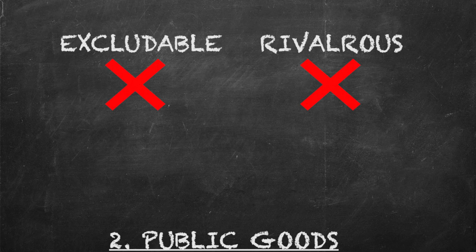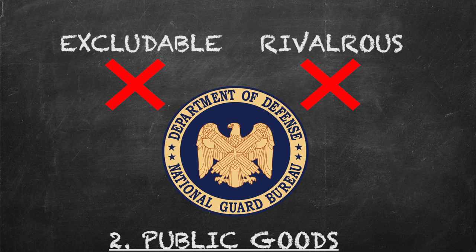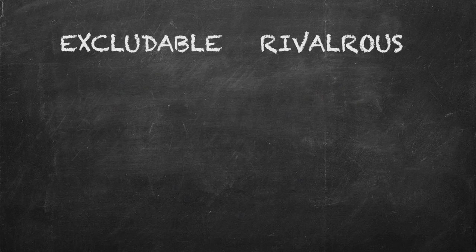Let's look at public goods. Public goods are neither excludable nor rivalrous. People cannot be prevented from using a public good, and one person's use of a public good doesn't reduce another's ability to use it. A country's national defence system is an example of this. It protects all of the country's citizens equally, and the fact that one person is being defended does not affect whether or not another citizen is defended.